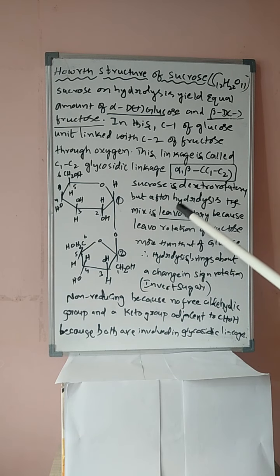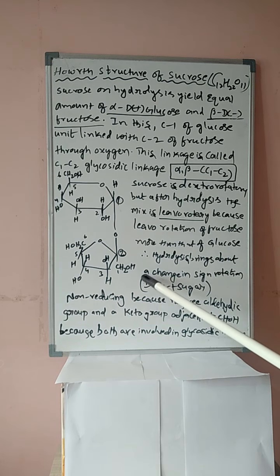Hence, levorotatory is dominated. Therefore, the mixture of glucose and fructose is always levorotatory. Therefore, hydrolysis brings about a change in sign of rotation. Sucrose is dextrorotatory. After hydrolysis, the mixture will be levorotatory. Due to this reason, sucrose or cane sugar is also known as invert sugar.